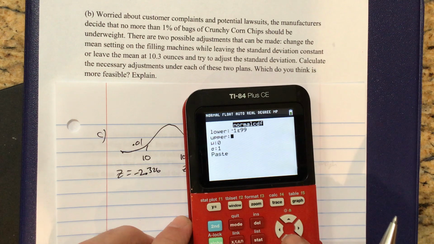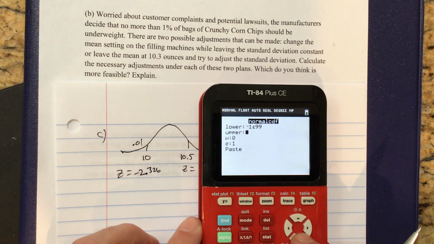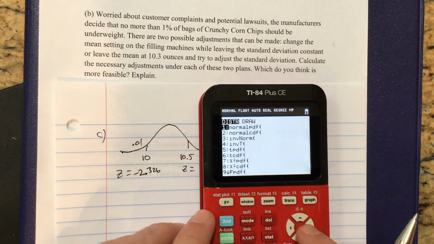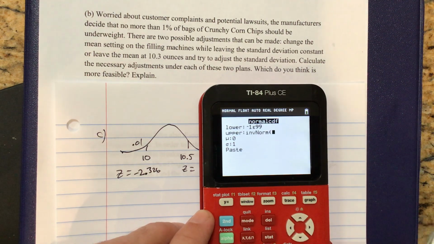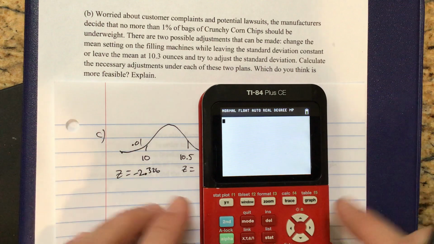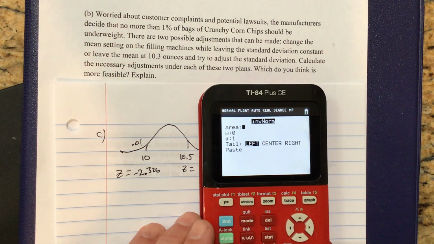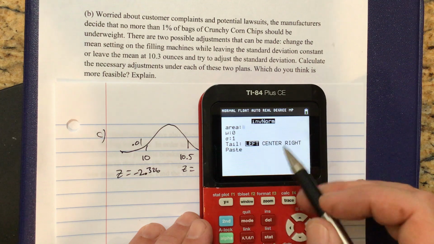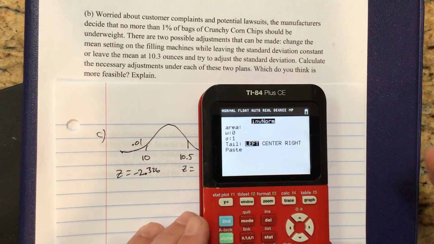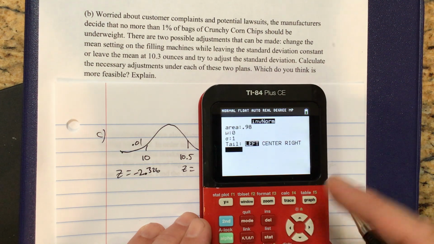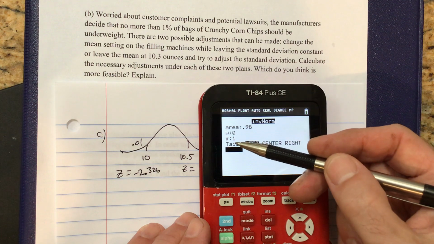Oops, sorry, I did normal CDF by accident. Let's see, get the right command here. Inverse, oh, I put it in the wrong spot. Okay, quit, start over. Inverse normal. And again, I could do a right tail with the 2%, but if you're using your table, you've got to do a left. So I'm going to say 98% to the left and leave it as 0 for mu and 1 for sigma.